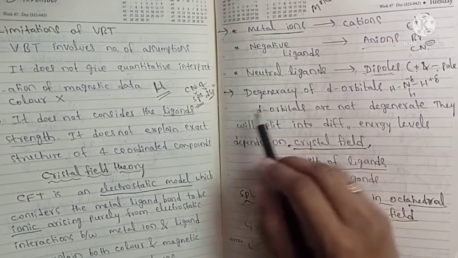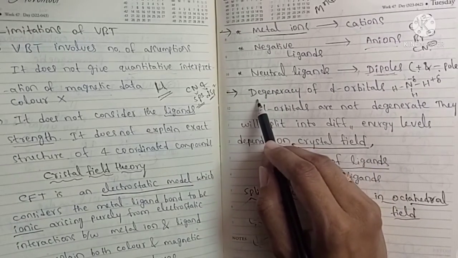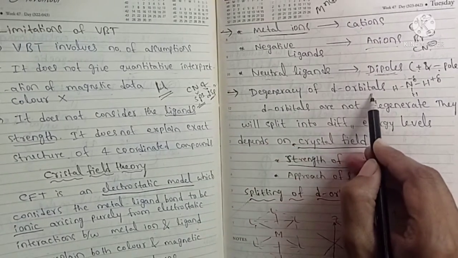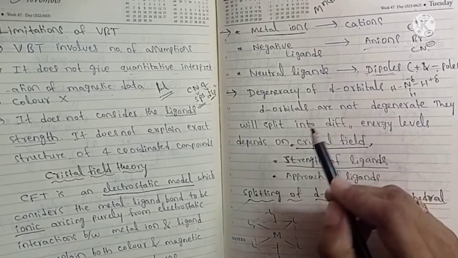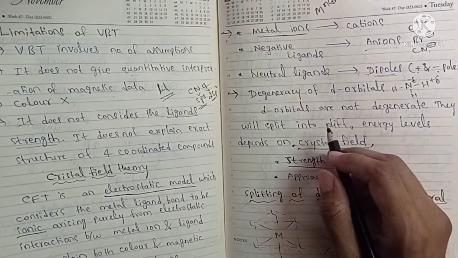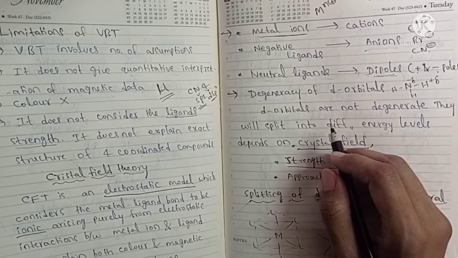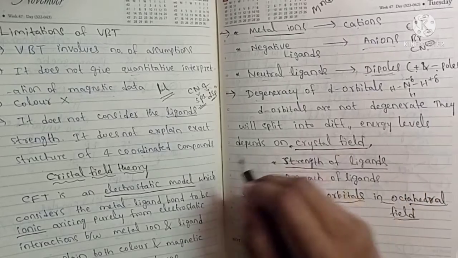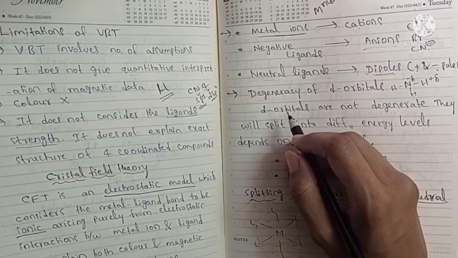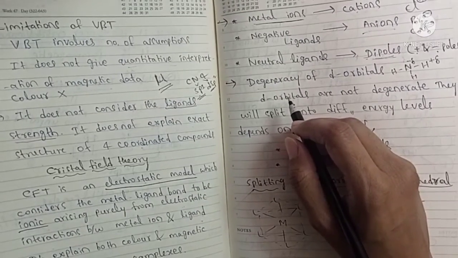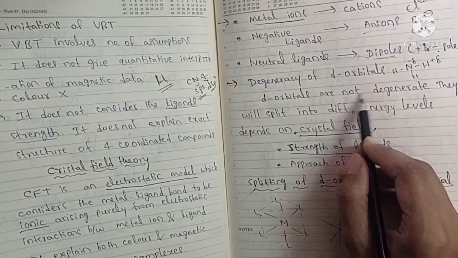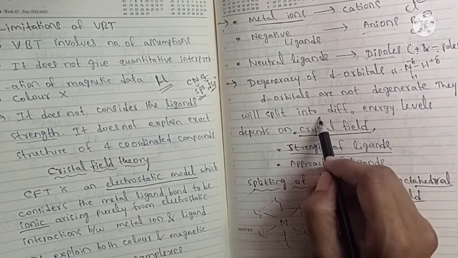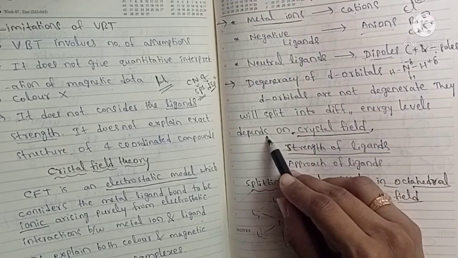The next postulate is the degeneracy of d orbitals. The d orbitals don't have equal energy when ligands approach the metal cation. These d orbitals are not degenerate; they will split into different energy levels.